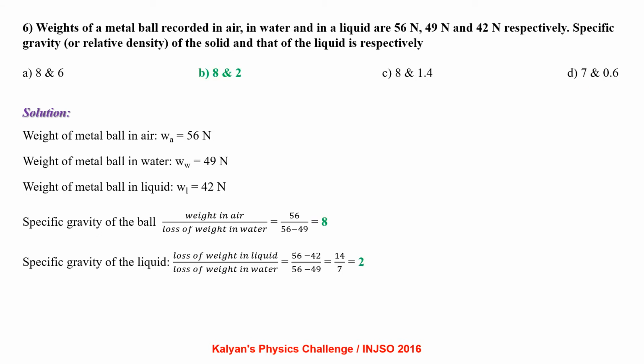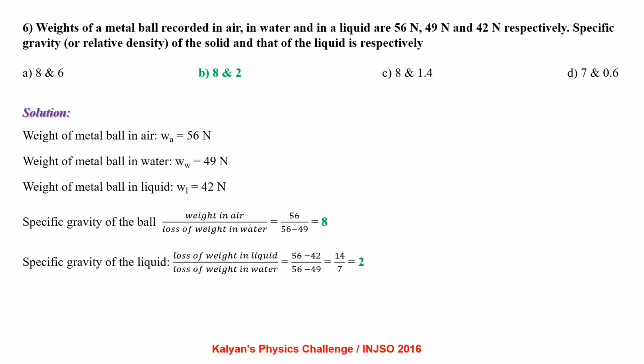Weight of a metal ball recorded in air, in water and in a liquid are 56 Newton, 49 Newton and 42 Newton respectively. Specific gravity of the solid and that of the liquid respectively are? Weight of the metal ball in air is 56 Newton, that in water is 49 and in liquid is 42.